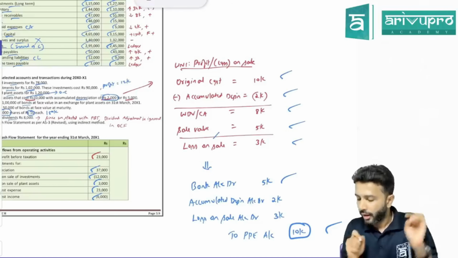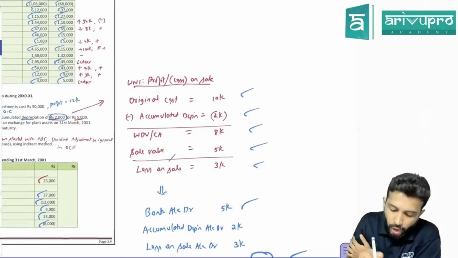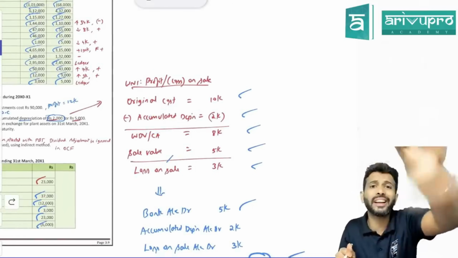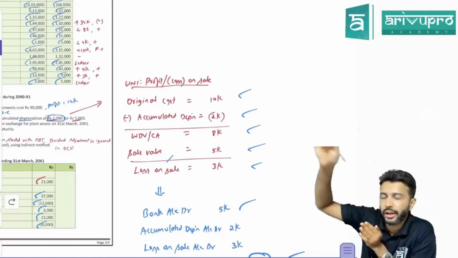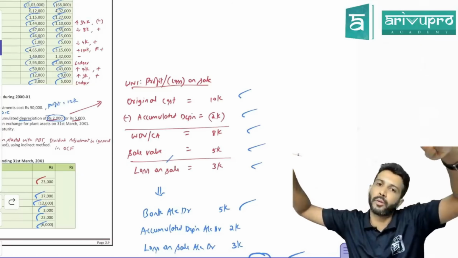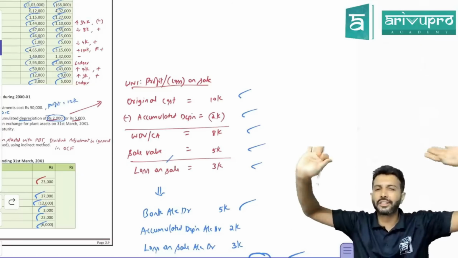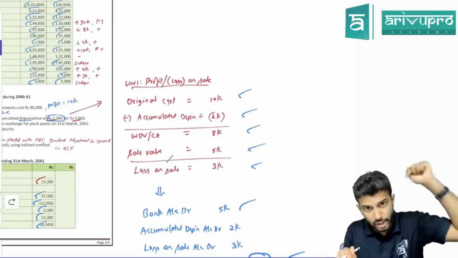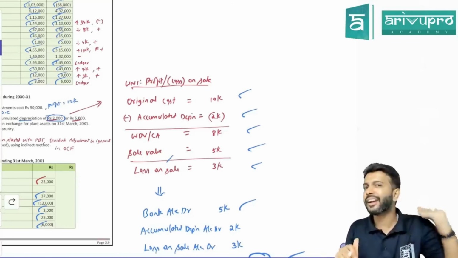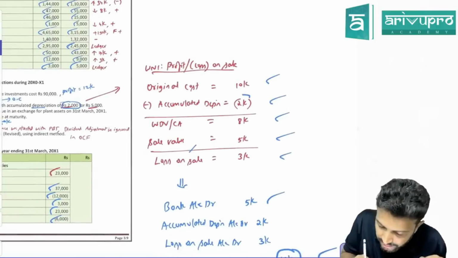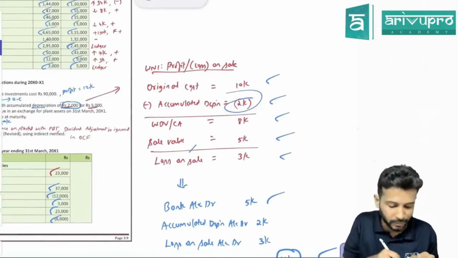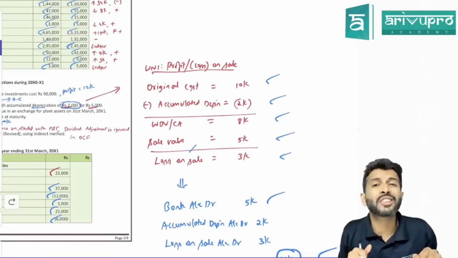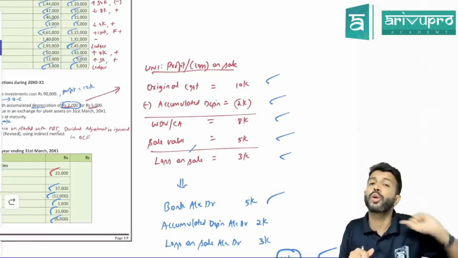Comfortable? Now, sir, if an asset is sold, is provision for depreciation relating to that asset required to be maintained or not required? As long as you have the asset, you will maintain the provision. The moment you de-recognize the asset or sell the asset or write off the asset, provision also should be closed. Entire provision or relating to this asset only? Relating to this asset sold. Relating to this asset, how much accumulated depreciation do you have? 2,000. That much you need to reverse. Provision for depreciation has what balance? Credit balance. How do you reduce it?